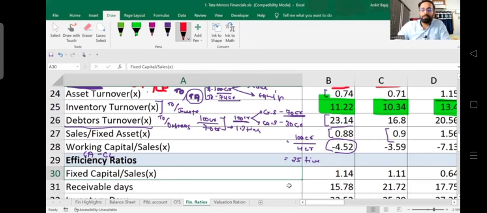Why am I saying they are an important part of sales? You will buy raw material on credit, so automatically creditors will be recorded in your books. Then you will sell goods on credit, so automatically debtors will be recorded, right? That is the reason we calculate working capital upon sales, to compare how our working capital is supporting our sales. We will be discussing a few more ratios in the next lecture. Thank you.